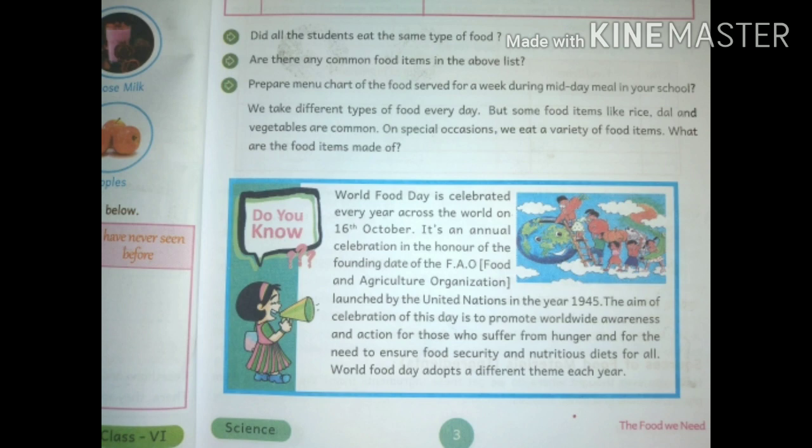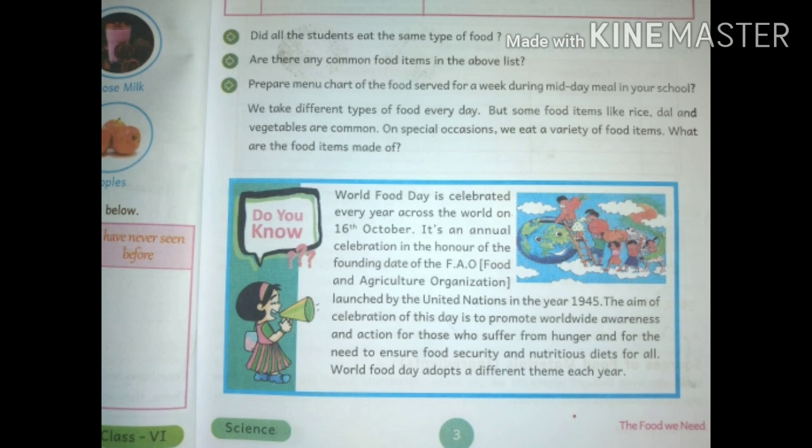What are the food items made of? Before knowing about the food items, first we see about World Food Day. Here it is written, do you know, in this column. World Food Day is celebrated every year across the world on 16th October. It is an annual celebration in honor of the founding date of the FAO, that is Food and Agriculture Organization, launched by the United Nations in the year 1945.